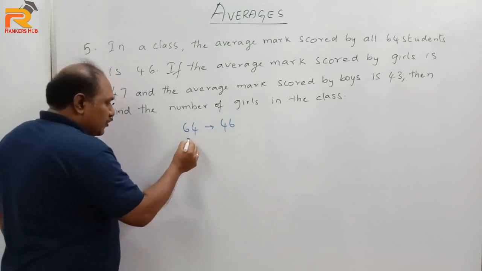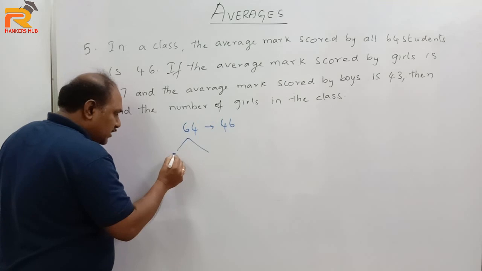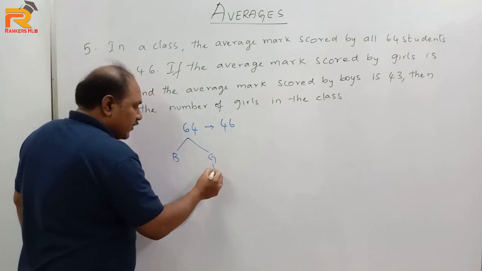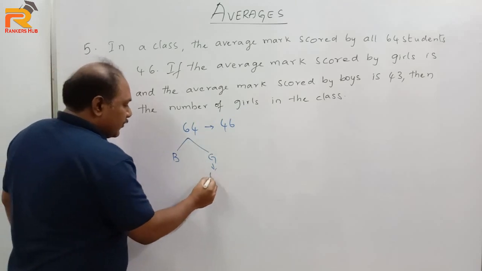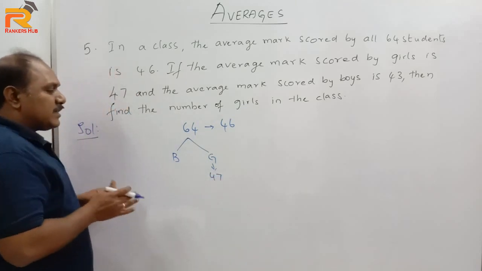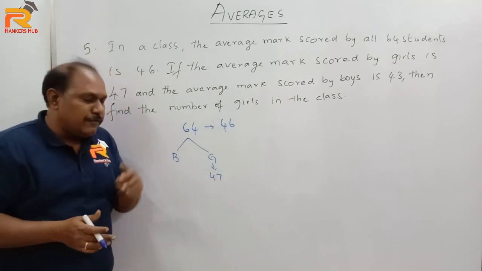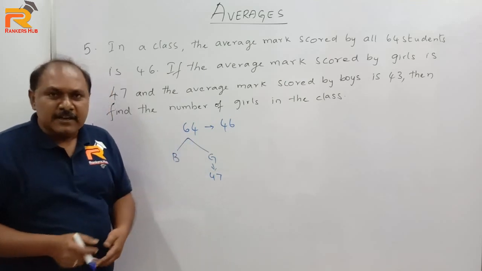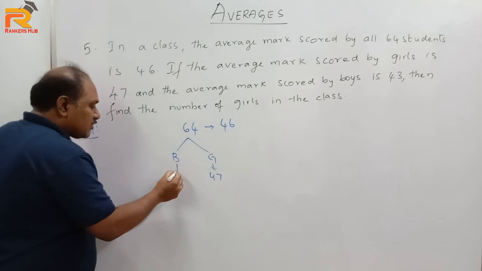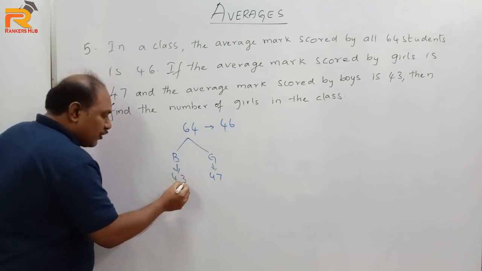Each student should get 46. Now in these 64 students, we have boys, we have girls. Now the average mark scored by girls is 47. Now we do not know how many girls are there in the class out of these 64, but the average mark scored by girls is 47 and the average mark scored by boys is 43.